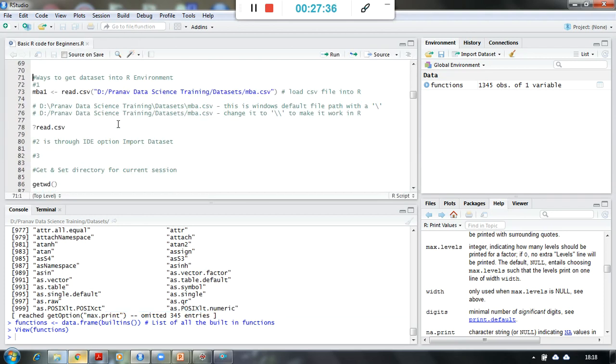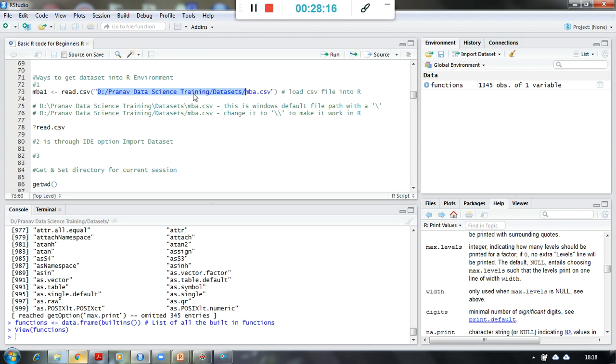All right. Now let us understand there are different ways to import a data set, right? As we have seen in our basic statistics, there was an MBA file. So how do I import the data into our environment? Because I am always going to work on my data, which is stored in some path, maybe in my system, maybe somewhere on the internet or a server.